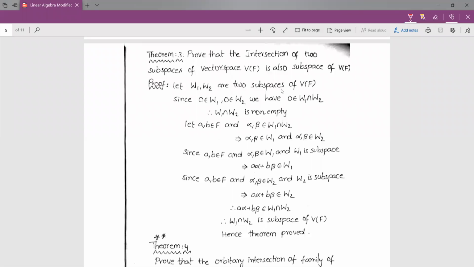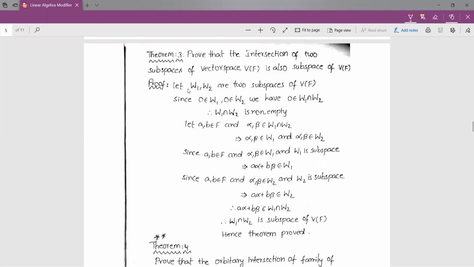So coming to the next theorem. In this theorem, we have to prove the intersection of two subspaces of a vector space is also a subspace of V of F. So for that, I am considering two subspaces, W1 and W2, be two subspaces of V of F.